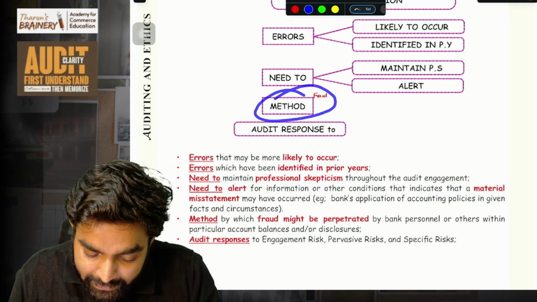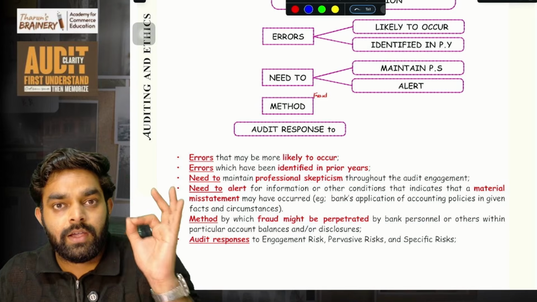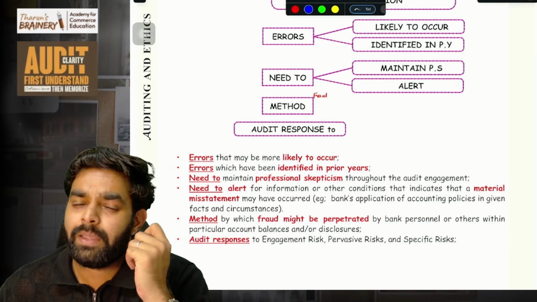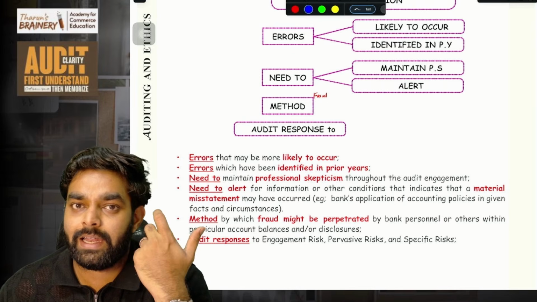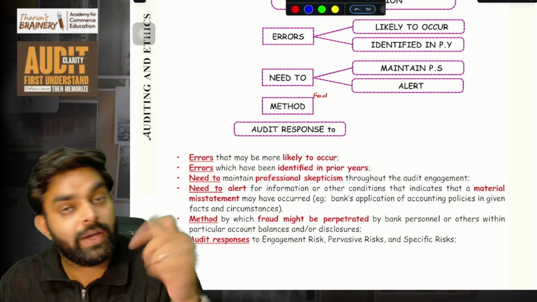Then, what are the methods by which fraud could have been perpetrated by the bank personnel? When we are discussing, we'll discuss in which methods bank people may commit fraud. Before checking itself, we'll have an idea in which methods they may do it. So while checking, it is easy.